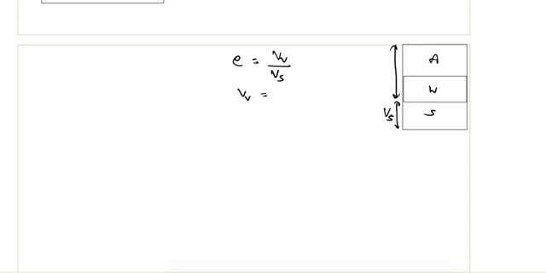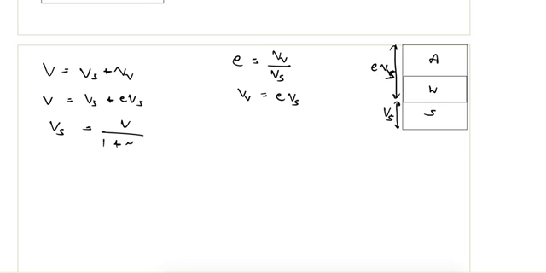From here volume of voids is equal to e times volume of solids, this is equal to eVs. So from here total volume is equal to volume of solids plus volume of voids, and total volume is equal to volume of solids plus eVs. From here volume of solids is equal to total volume divided by 1 plus e.